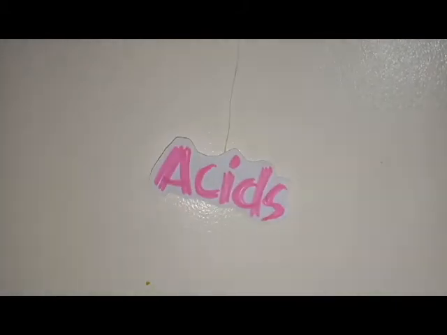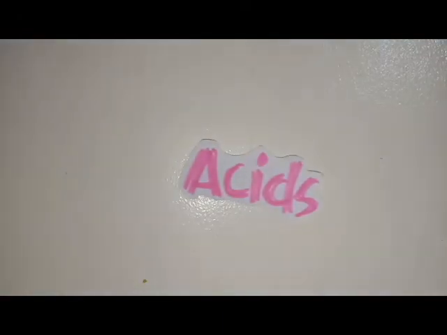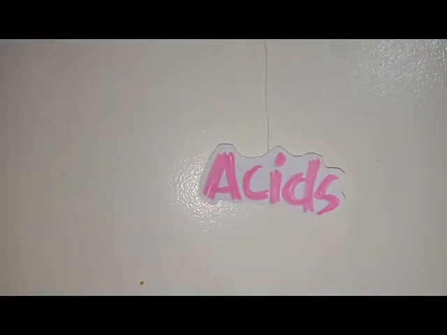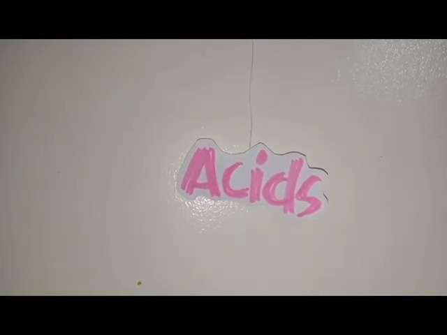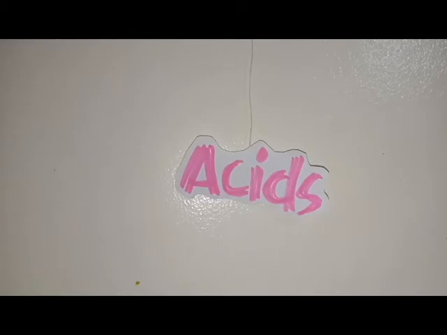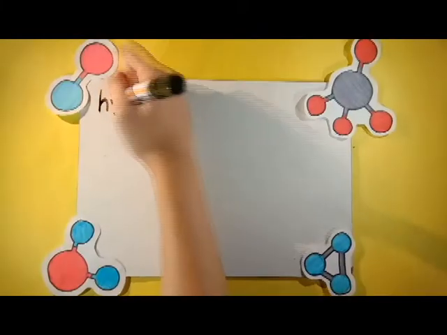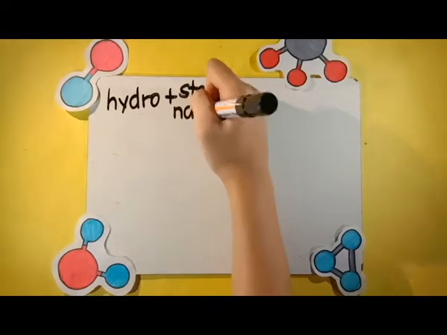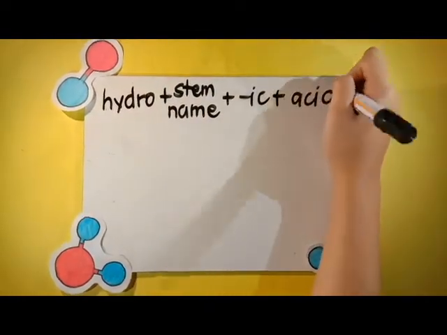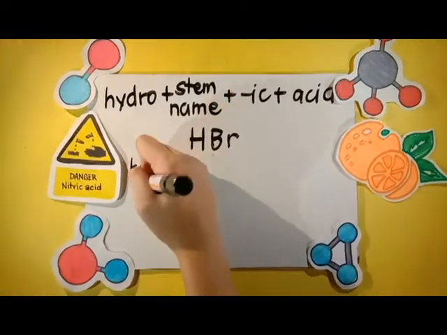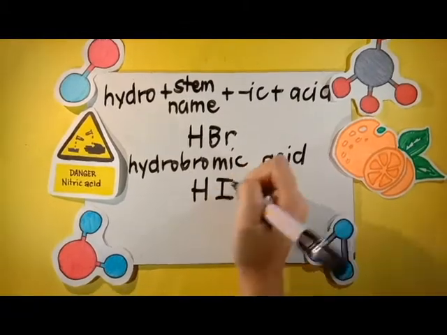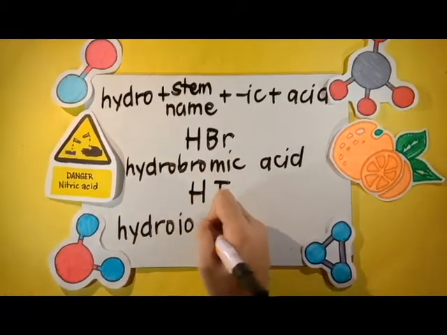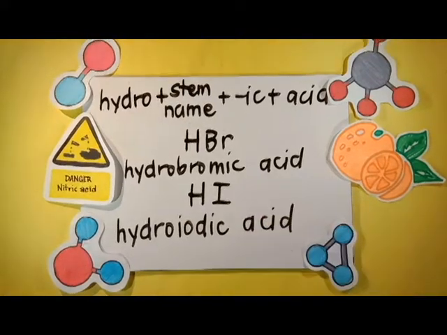Acids. Certain binary hydrogen compounds, when dissolved in water, form solutions that have acid properties. These compounds are given acid names in addition to their regular -ide names. Binary acids equal hydrogen plus a non-metal element. To name a binary acid, place the prefix hydro and the suffix -ic to the stem of the non-metal, then add acid. For example, HBr is called hydrobromic acid, while HI is called hydroiodic acid.